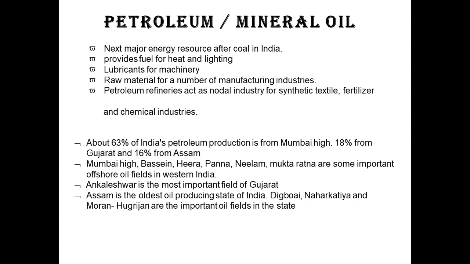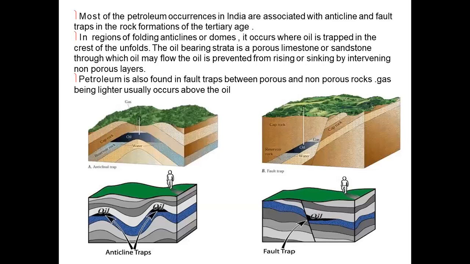Mumbai High, which lies 160 kilometers off Mumbai, was discovered in 1973, and production commenced in 1976. Oil and natural gas have been found in exploratory wells in the Krishna, Godavari, and Kaveri basins of the east coast also. So oil extracted from the well is crude oil and contains many impurities. It cannot be used directly. That's why it needs to be refined.